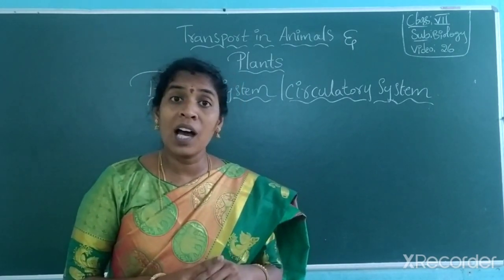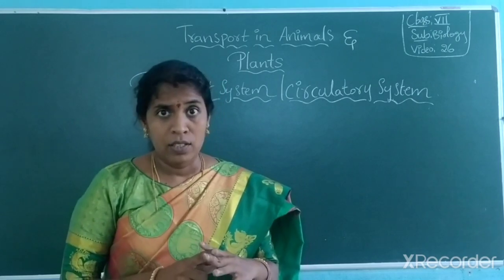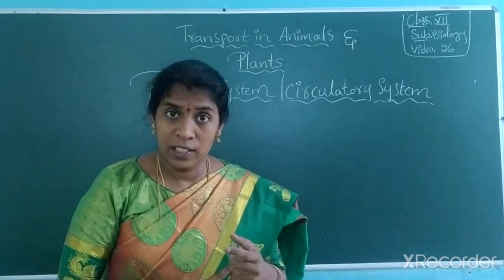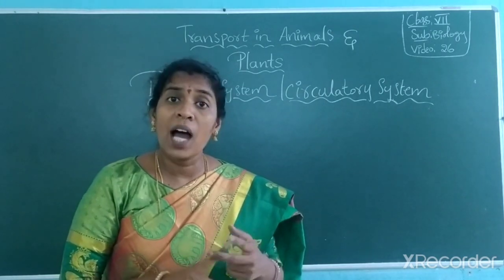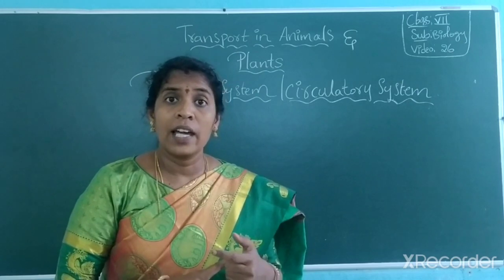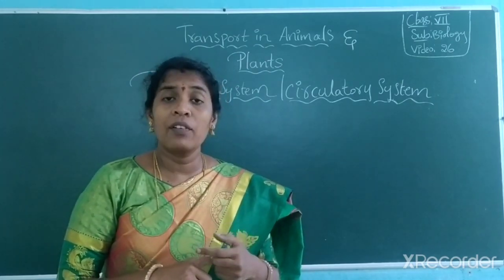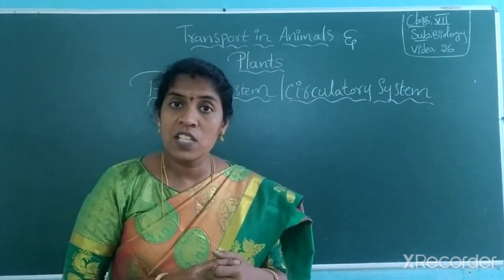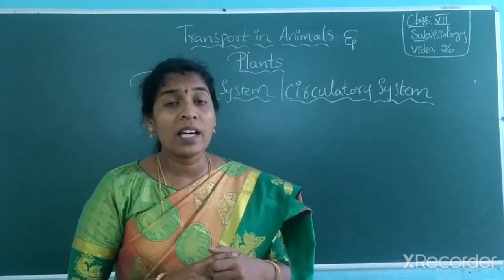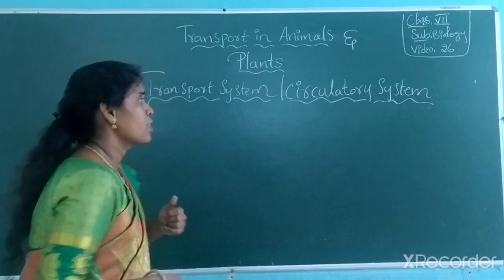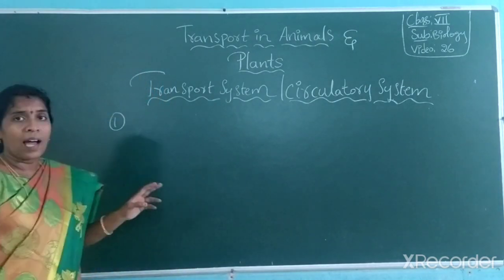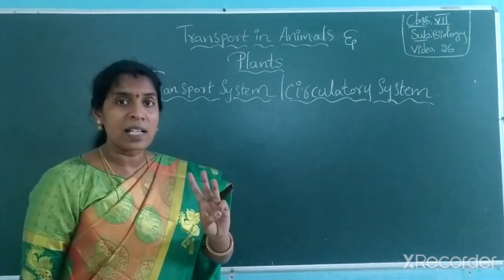Then, what organs are involved in it? Which organs grouped together form a circulatory system, and what are the parts helpful to carry water, oxygen, air and food, and even to eliminate wastage from our body by the process of excretion? So which parts are involved? So we look at it.